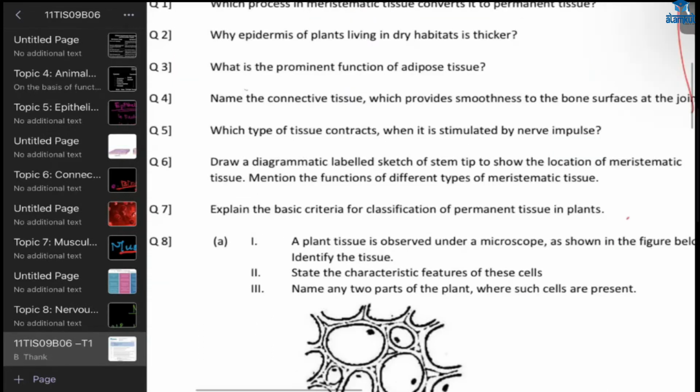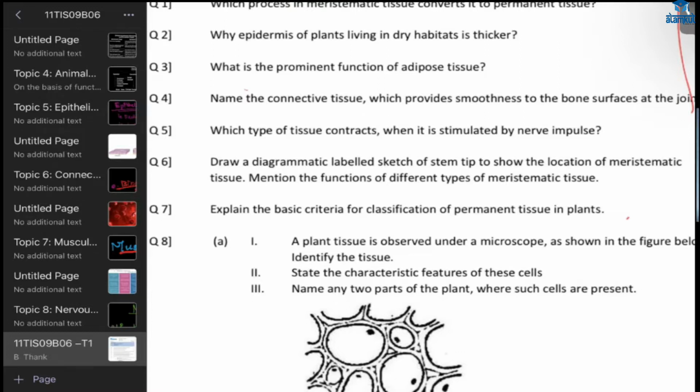Oh, okay, ma'am. Next one: explain the basic criteria for classification of permanent tissue in plants. Now, this one, everyone write and send it on WhatsApp. Okay, Arham, which question? Seventh one. Okay.